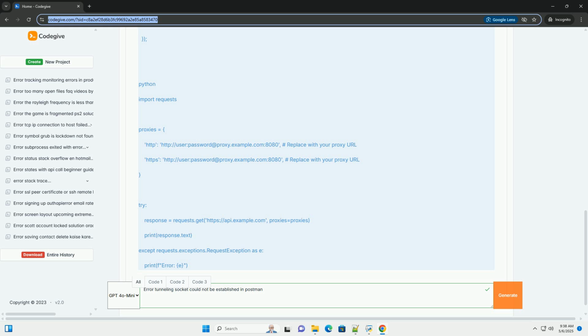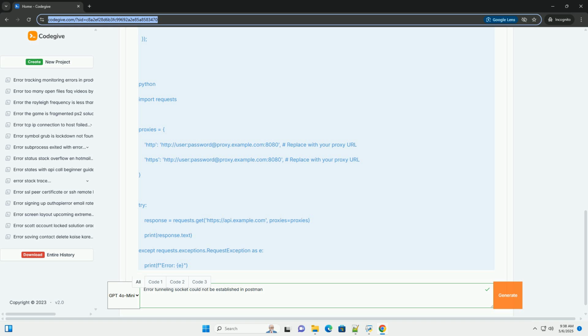Configure Postman to use Fiddler as its proxy server, usually 127.0.0.1:8888. Inspect traffic: Fiddler will capture all HTTP and HTTPS traffic from Postman. You can inspect the requests and responses to see if the proxy connection is being established correctly. Fiddler also allows you to modify requests and responses, which can be helpful for testing different scenarios.